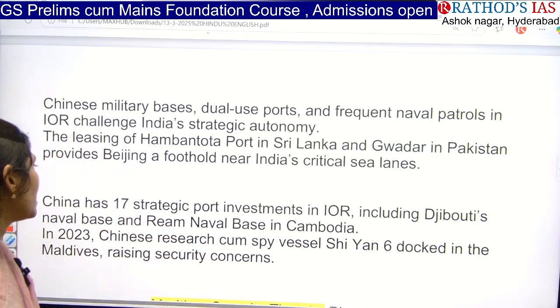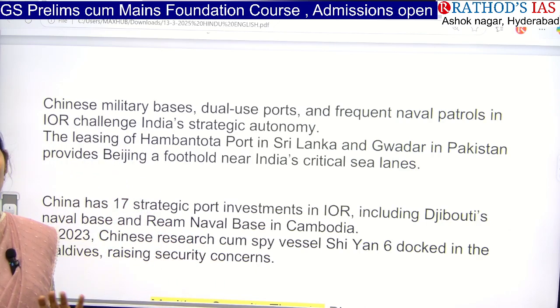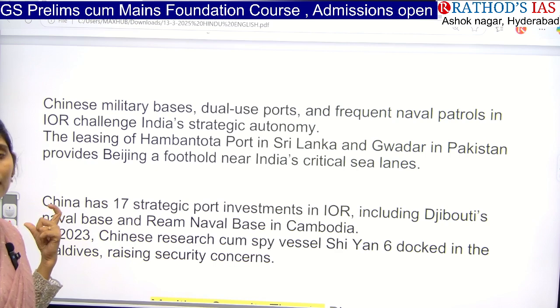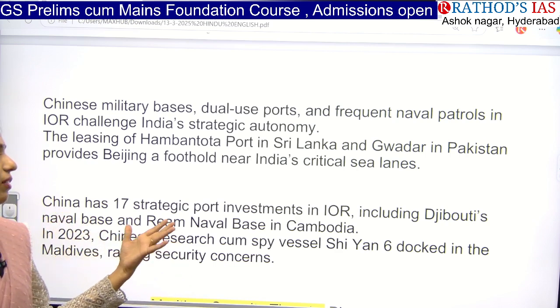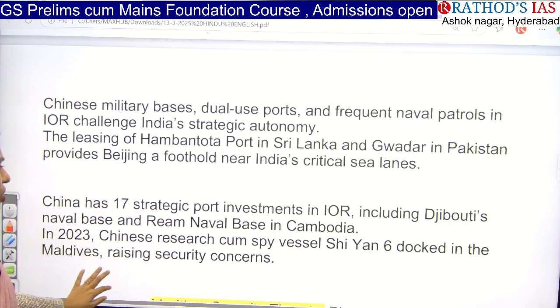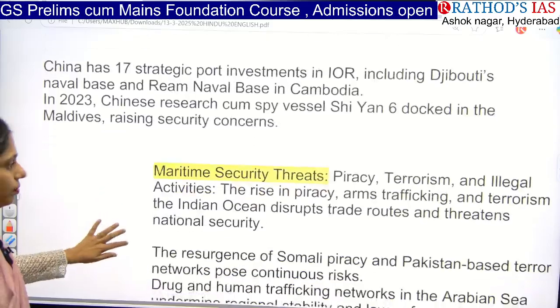And China has around 17 strategic port investments in this Indian Ocean region. And recently, Djibouti also accepted a naval base of China, and there is the Ream naval base in Cambodia. Okay, so these are the things which are mainly seen.